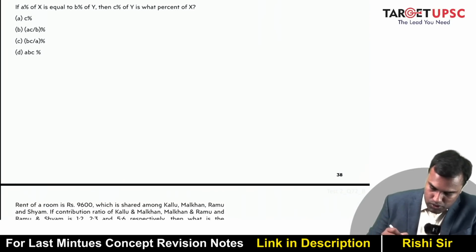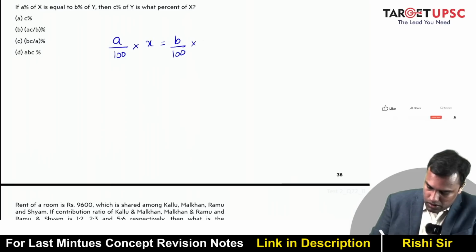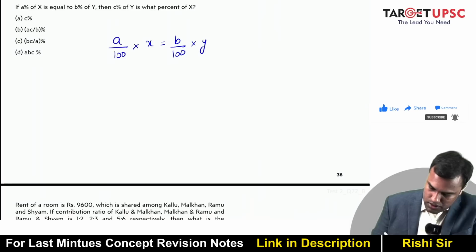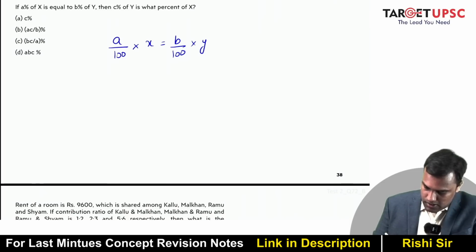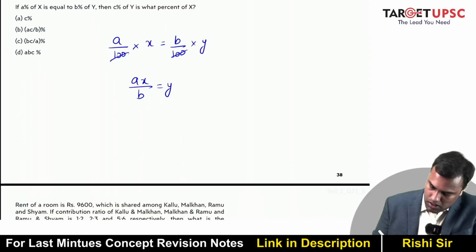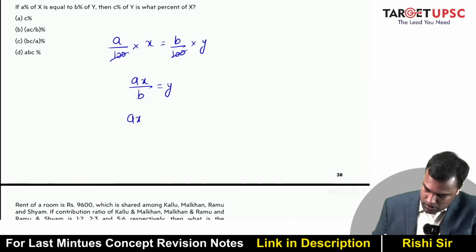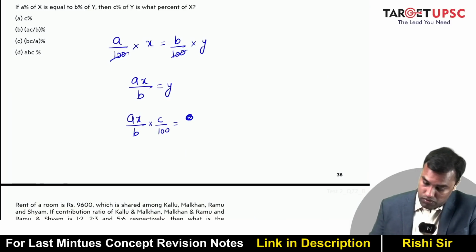If a% of x is equal to b% of y, so a divided by 100 into x is b divided by 100 into y, then c% of y is what percent of x? Okay, now I want to take c% of y. So this is ax by b is basically y. What is c% of y? This is ax by b into c by 100 is equal to, so this is c% of y.